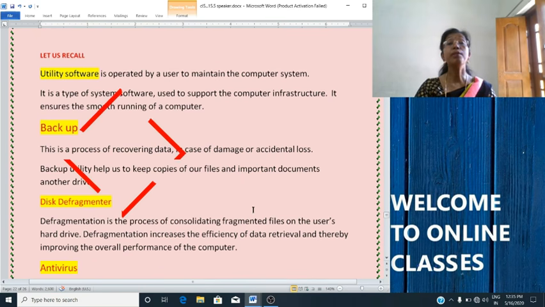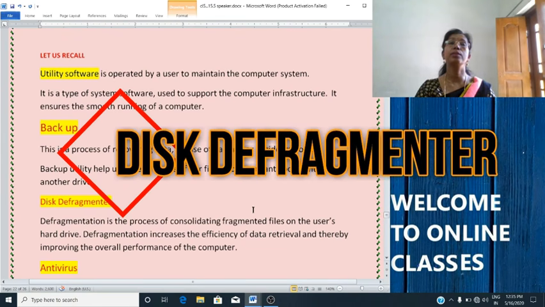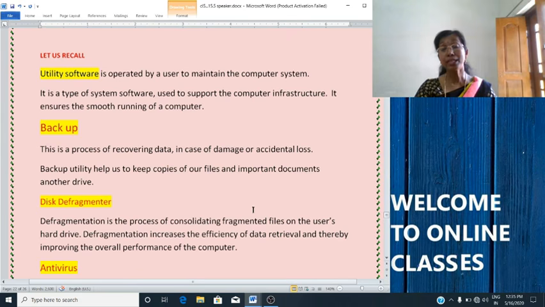Okay. Then we studied about disk defragmenter. Disk defragmenter is a disk management utility that increases file access speed by rearranging fragmented files into one location. Defragmentation is the process of consolidating fragmented files on the user's hard drive. Defragmentation increases the efficiency of data retrieval and thereby improves the overall performance of a computer.